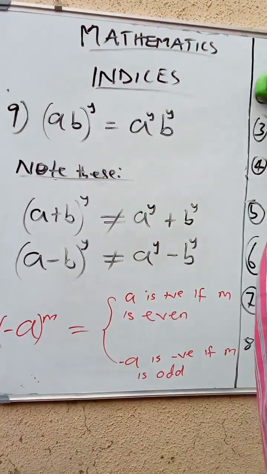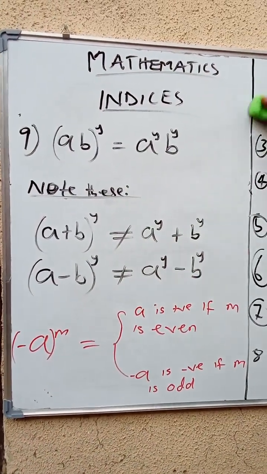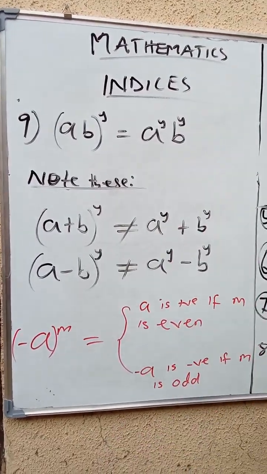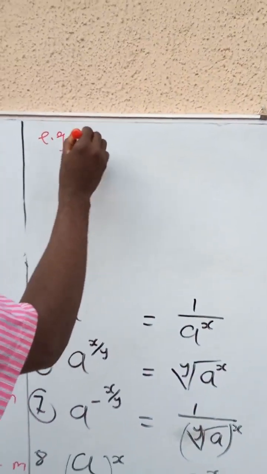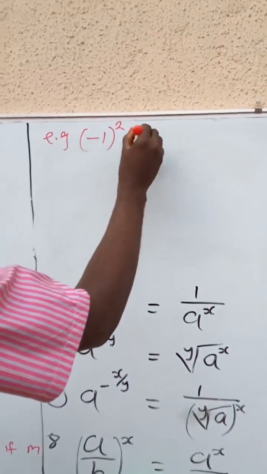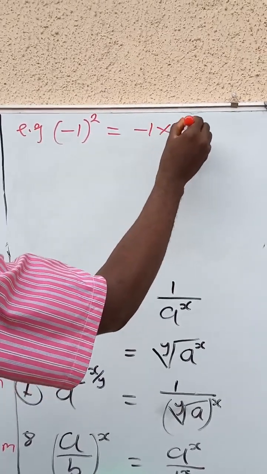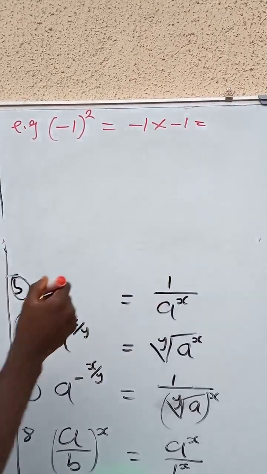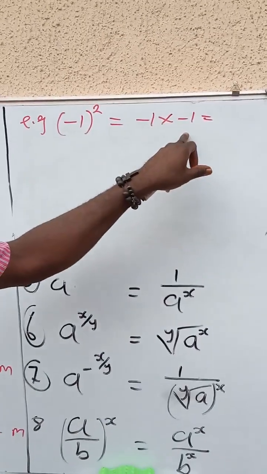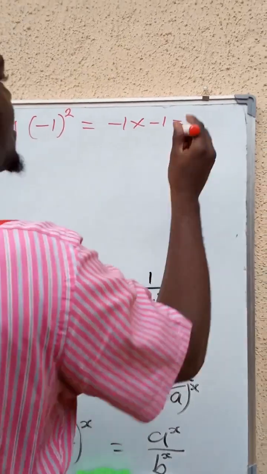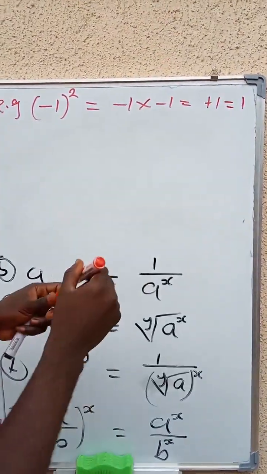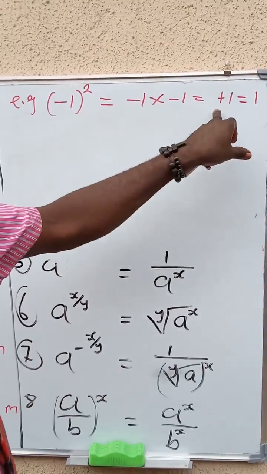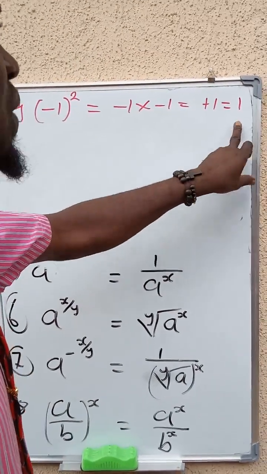For example, minus 1 raised to the power of 2 is the same thing as minus 1 times minus 1. In mathematics, minus times minus is plus. So this will give me plus 1, which is the same thing as 1. When you see 1, you don't need to add minus or plus, it's 1.